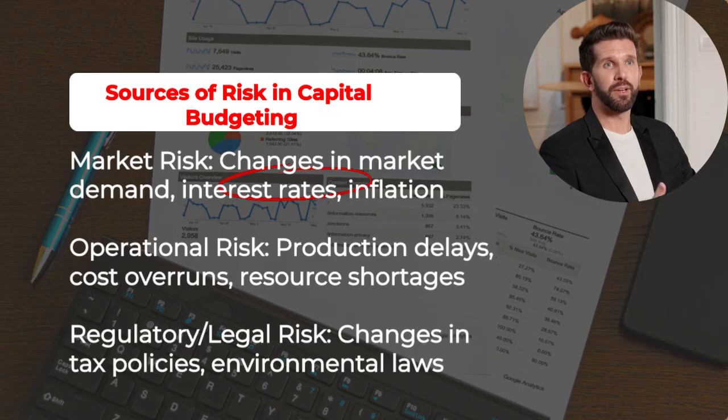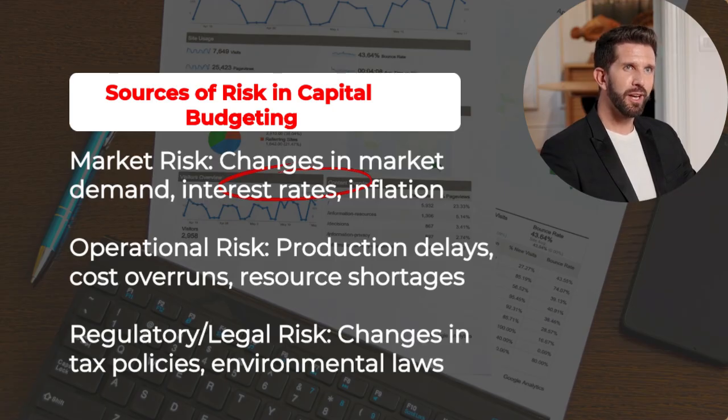Sources of risk in capital budgeting, DECON. Market risk: changes in market demand, interest rates, inflation. Operational risk: production delays, cost overruns, resource shortages. Regulatory and legal risk: changes in tax policies, environmental laws.